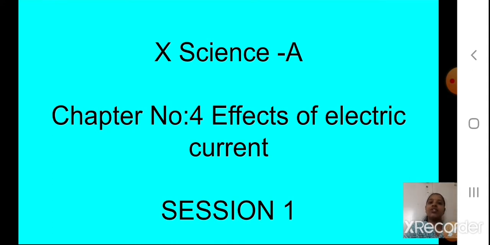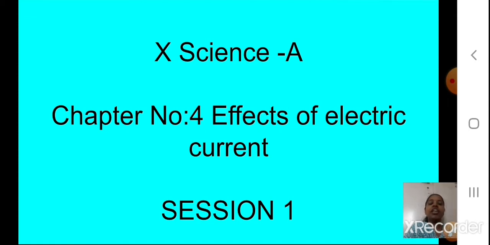Yes, in the last session, students, I completed our first lesson, gravitation. I told you we will be doing a revision, but we will do the revision at the end. We will continue with our lesson, and today we are going to start with a new lesson, lesson number 4, effects of electric current.